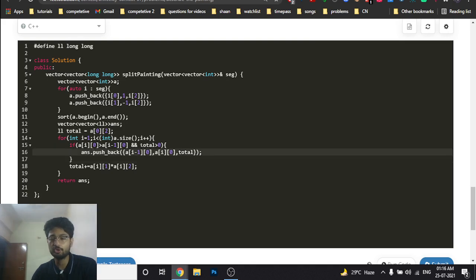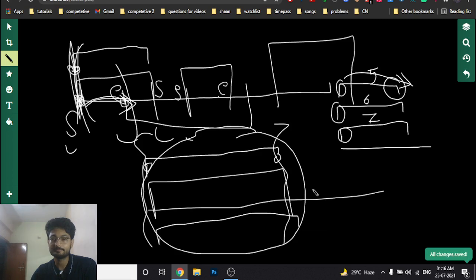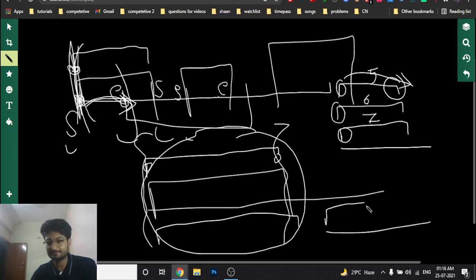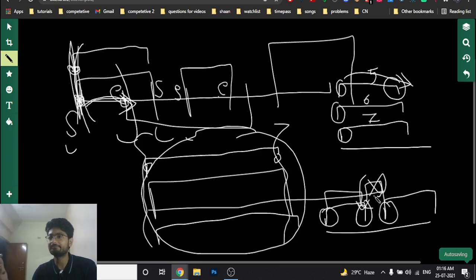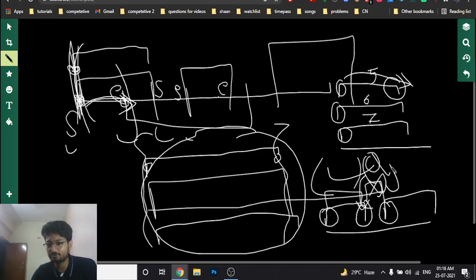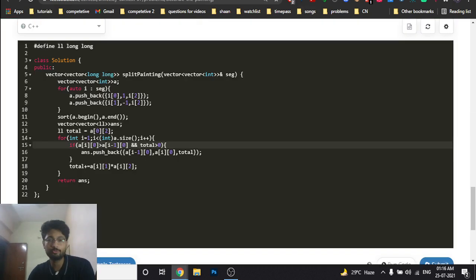then only my next if condition will go into play, and also my total will be greater than 0, because it can happen that my segments can be like this, one segment can be like this, one segment can be like this. So if I talk about this, I will take one segment like this, and I can also take this as a segment, but this is not, because this is not a segment. Why? Because my total is 0. I'm not taking this as a segment. I will take this as a segment, but this is not as a segment. So I will also take care that total should be greater than 0.